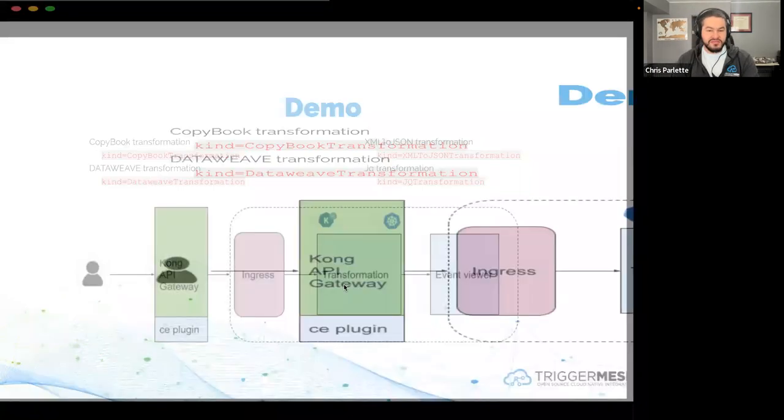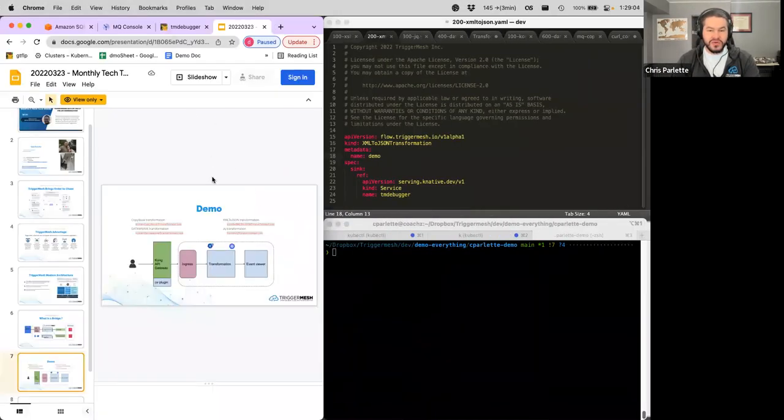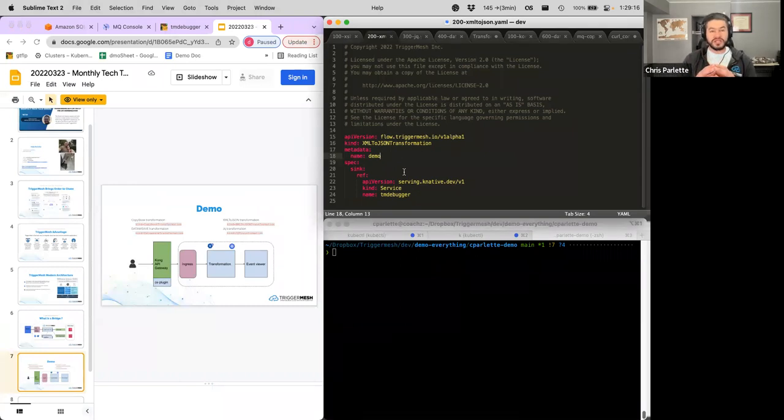I'm going to bring up my screen here. We have a lot going on on the screen, but we're going to go through those pieces again. On the upper right side, this is my code. These are my YAML files, and this is where we're going to be doing the transformations. This is what a TriggerMesh transformation looks like.